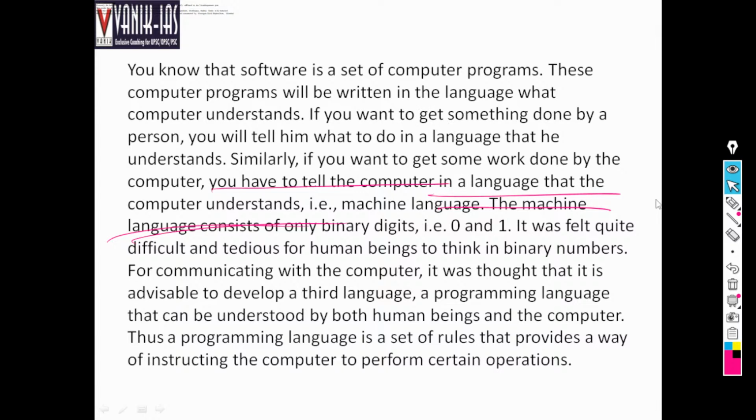Then computer language. Now we will study computer language. What do you mean by computer language? Why is computer language important? Because the computer runs by various programs, right? How to write these programs? Earlier we wrote in the primary language. Primary language means 0101, that is the binary system, right?